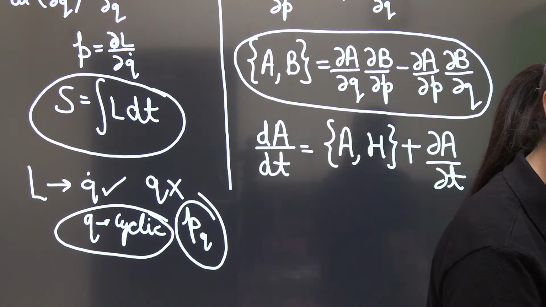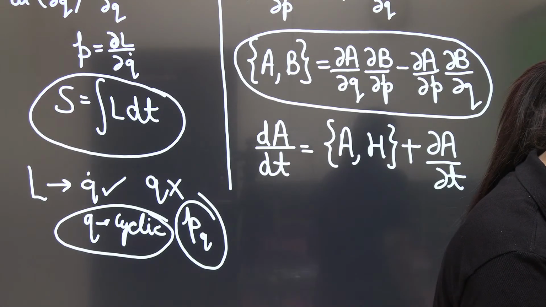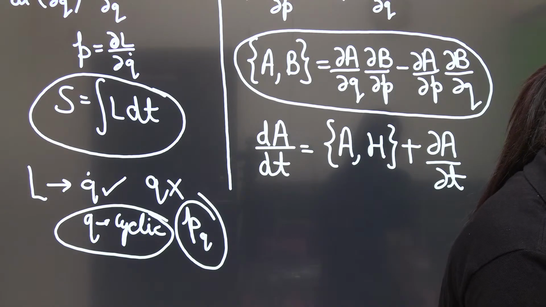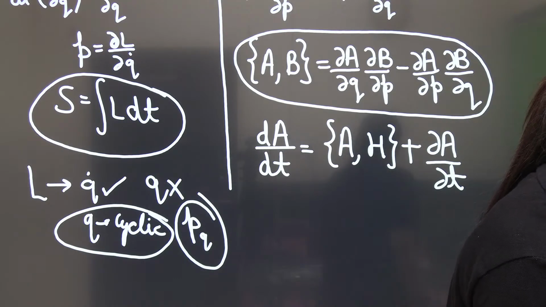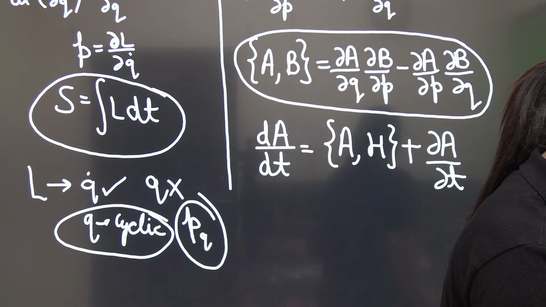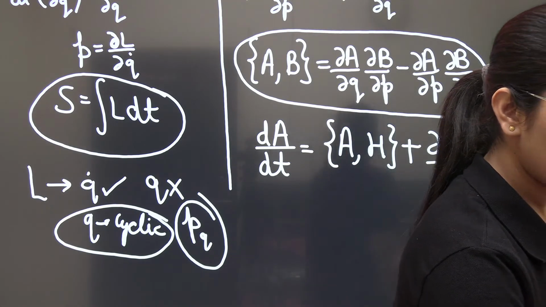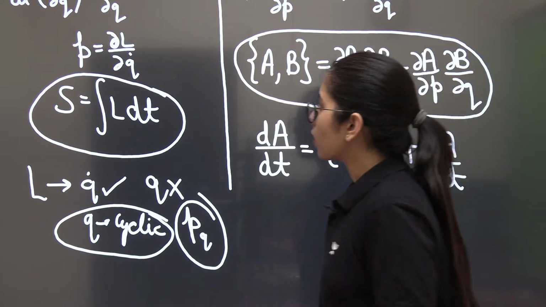Just mention if you have any doubt. No doubt? Okay, that's great. Let's talk about it now.